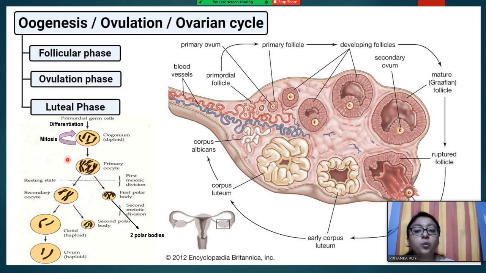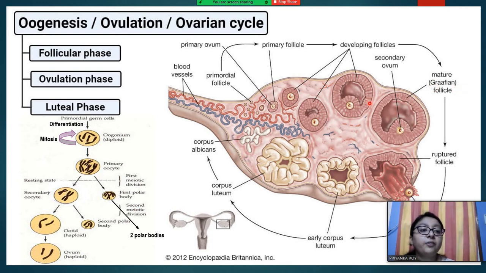Only some cells of the oogonia become primary oocyte, and the rest of the cells help in the follicle formation, which is nothing but the outer external covering of the ovum. As you can see, the follicle size is increasing, getting larger and larger stage by stage. So these are developing follicles, and ultimately the secondary ovum is formed, and this is the highest level of maturation of the follicle, and this follicle is known as a Graafian follicle.